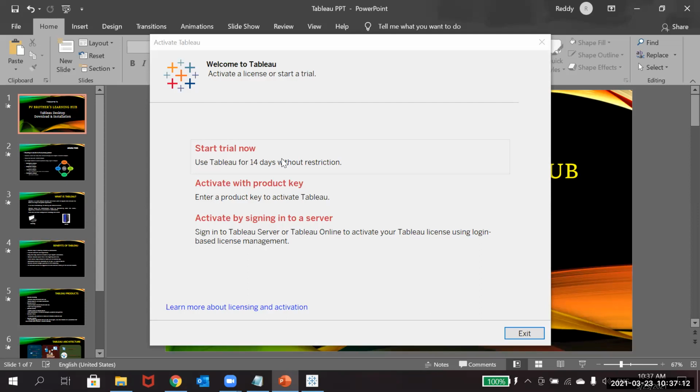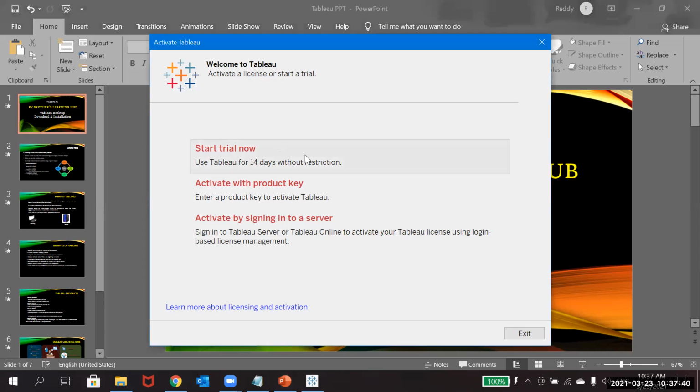Why the trial? Because many people don't have the key, and they have to wait to generate it and get it. Until then, you can make use of this trial version. So first I'll activate the trial, and once you get the key, I'll show how to activate it. Okay, let's activate the trial.